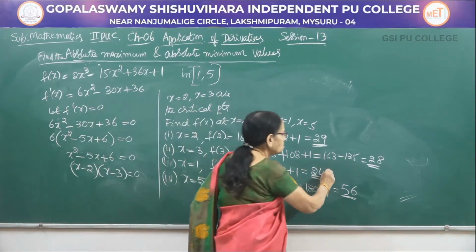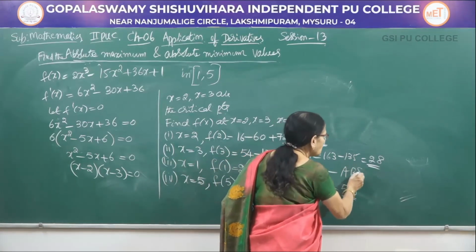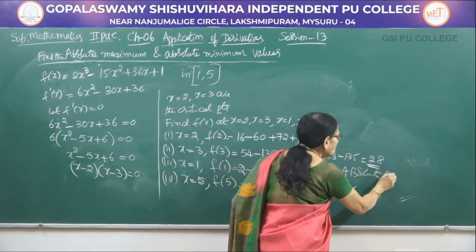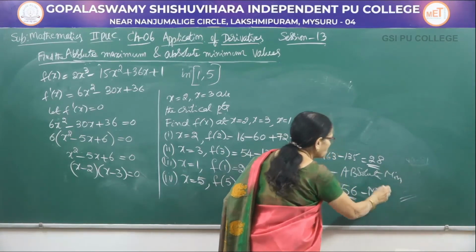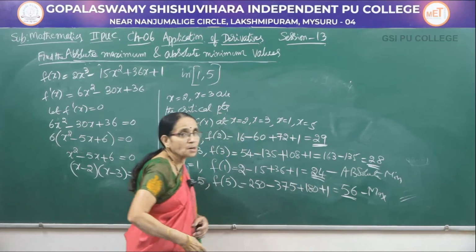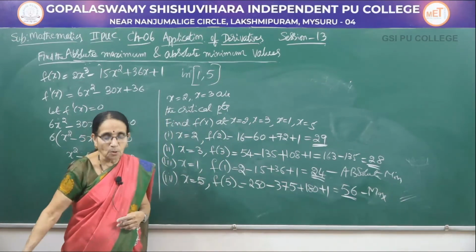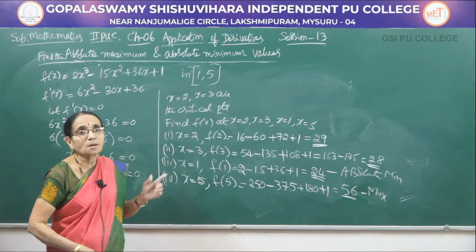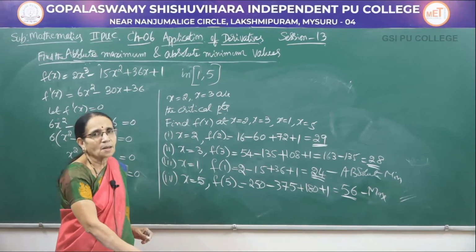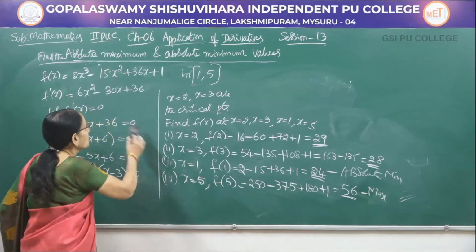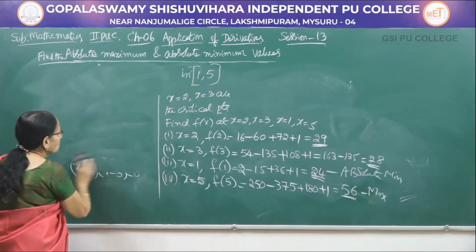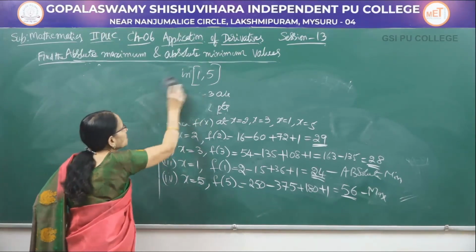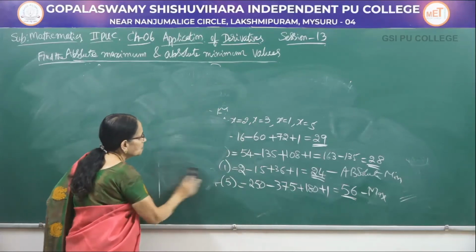Therefore, this is the absolute minimum value and this is the absolute maximum value. So, in between points it has not got maximum value. See, in the previous one it was so, at a critical point it had attained the maximum value, whereas in this problem at the end points the function has attained one absolute maximum value, the other one absolute minimum value.